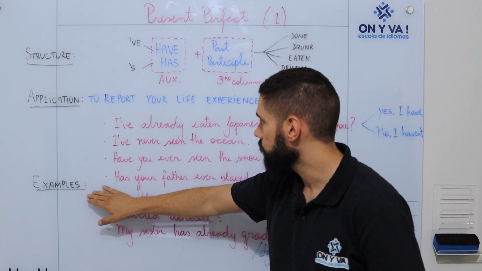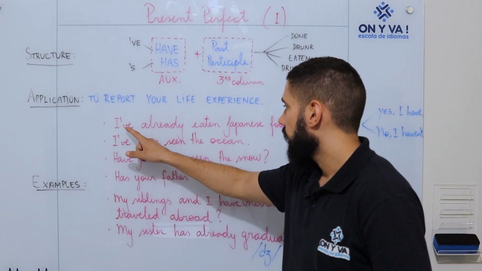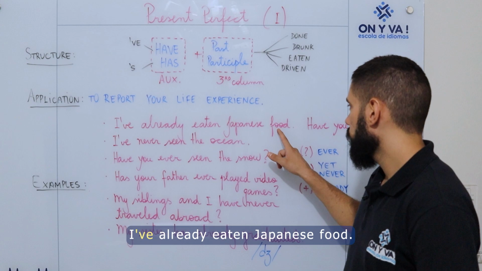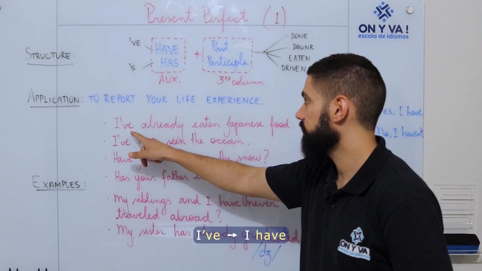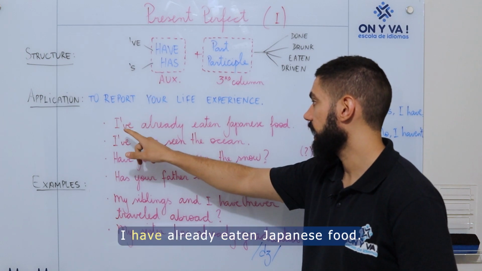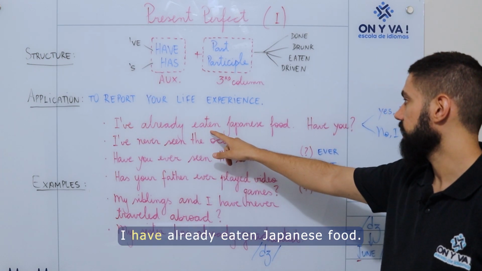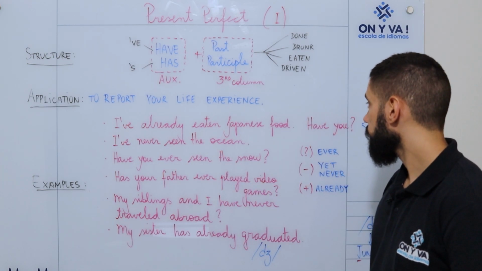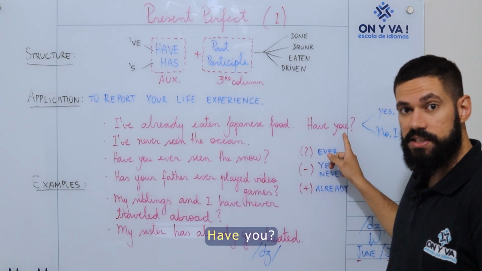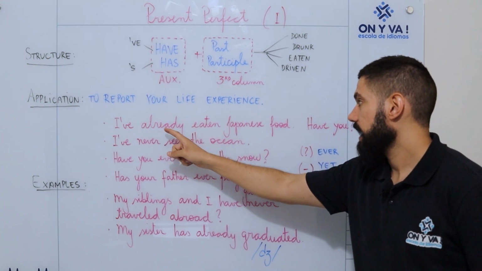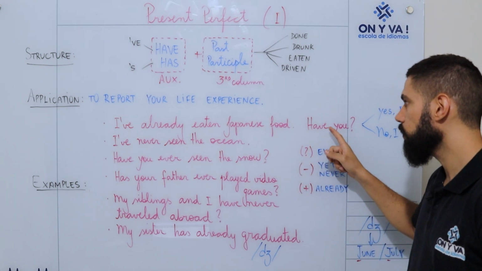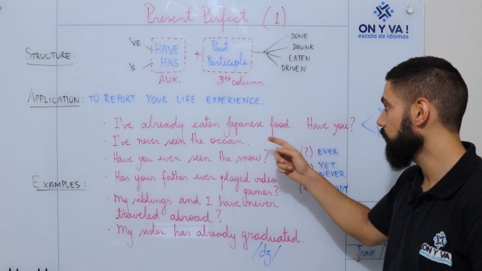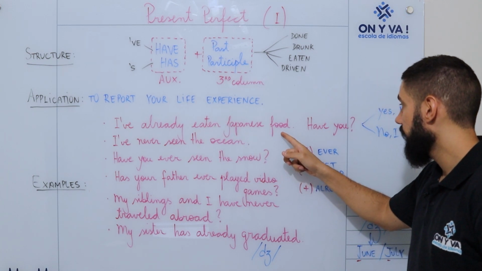Let's see some examples. I've already eaten Japanese food. I have already eaten Japanese food. Have you? So it's a question now. I have already eaten. And you? Have you what? Have you eaten Japanese food?